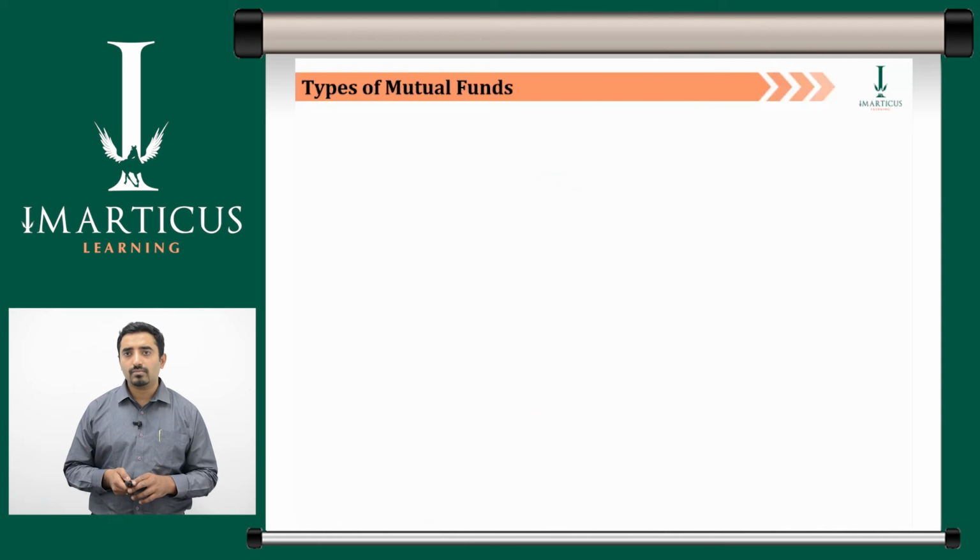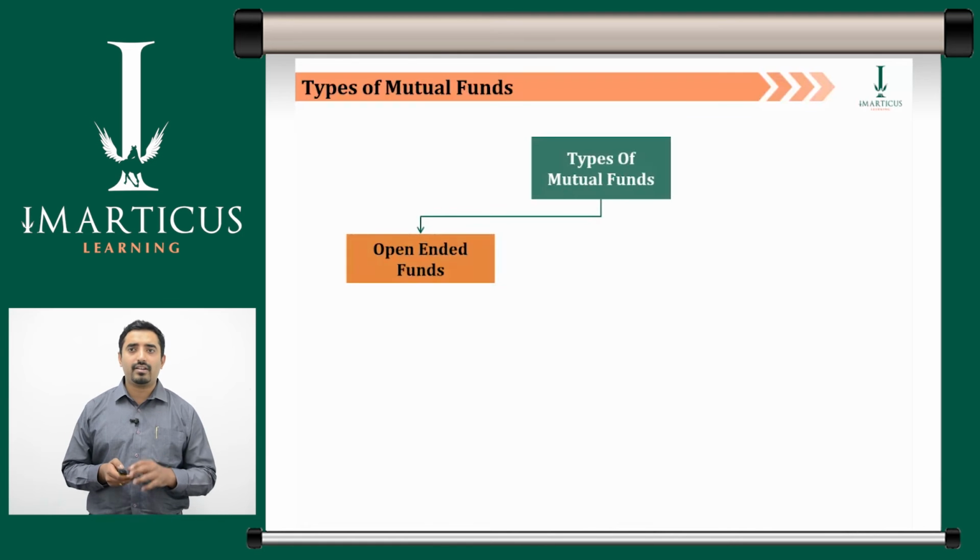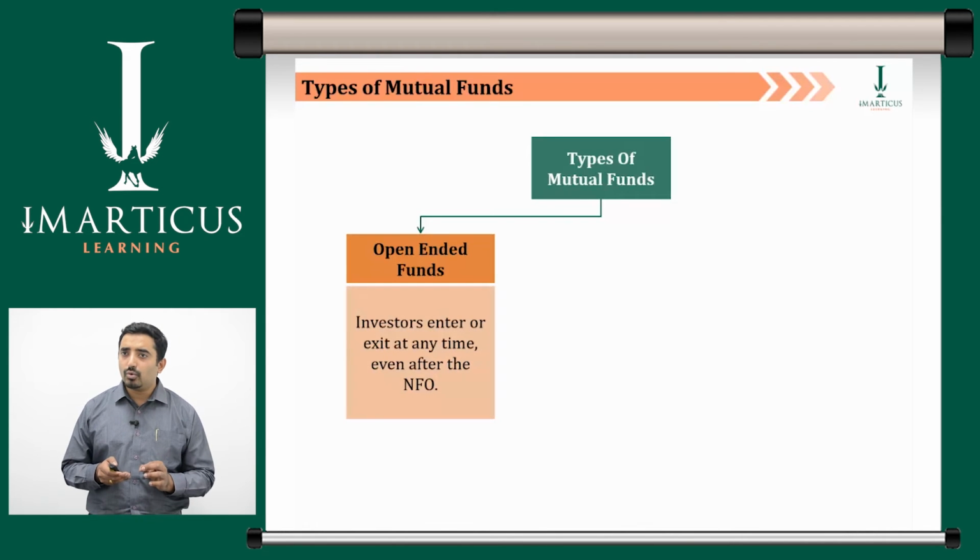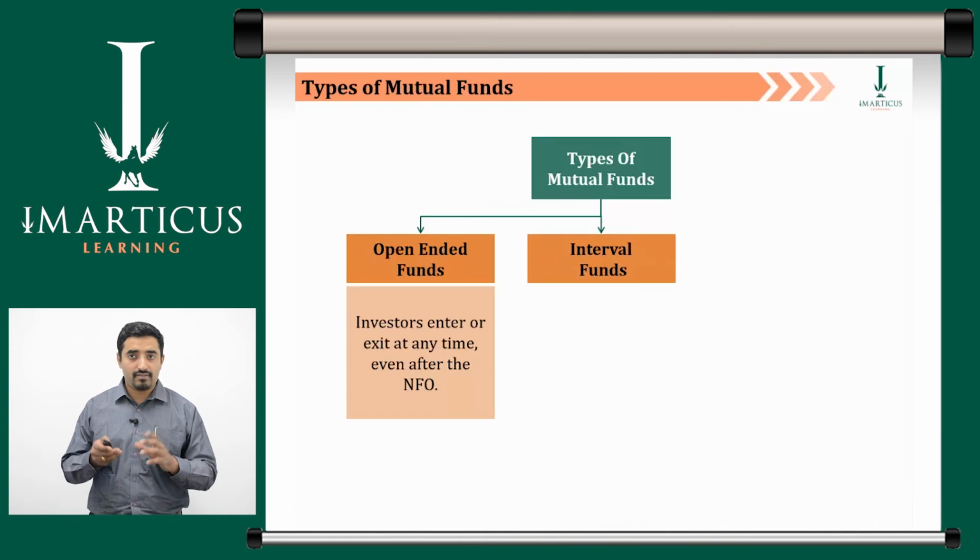Moving to the types of mutual funds. The first type is open-ended funds. Although some unit holders may exit from the scheme wholly or partly, the scheme continues operations with the remaining investors. The scheme does not have any kind of time frame in which it should be closed. The ongoing entry and exit of investors implies that the unit capital in an open-ended scheme would keep changing on a regular basis. Next are interval funds.